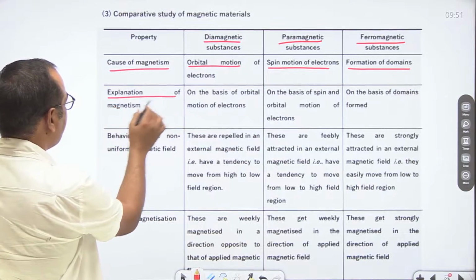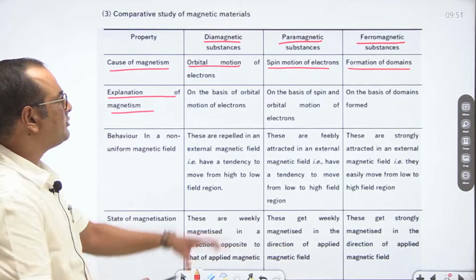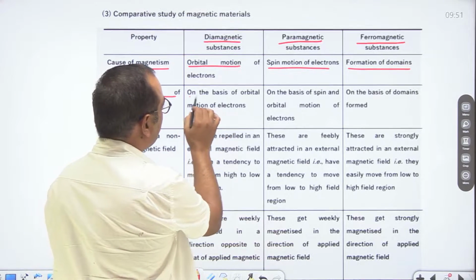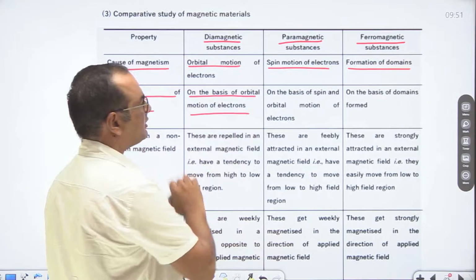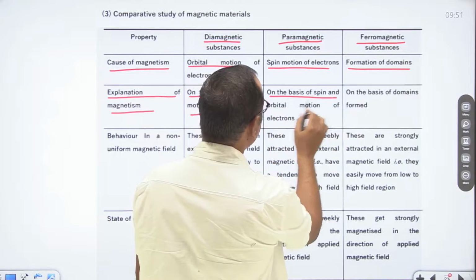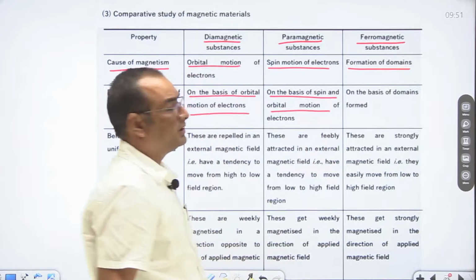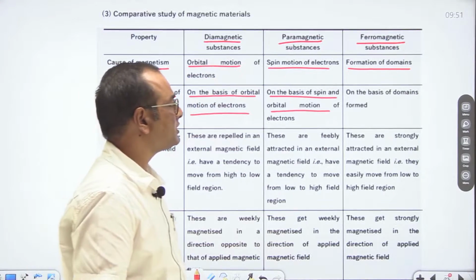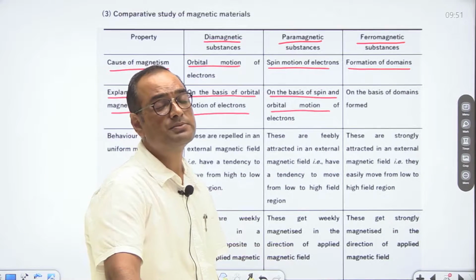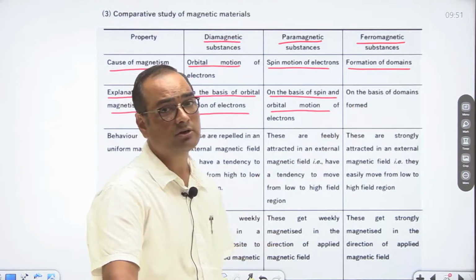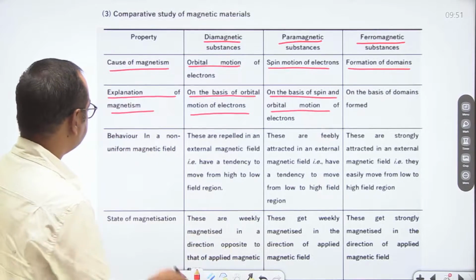Then explanation of magnetism. In case of diamagnetic substances, magnetism can be explained on the basis of orbital motion of electrons. Similarly, in paramagnetic substances, magnetism is caused due to spin and orbital motion, while in case of ferromagnetic substances, magnetism can be explained based on domains formed.